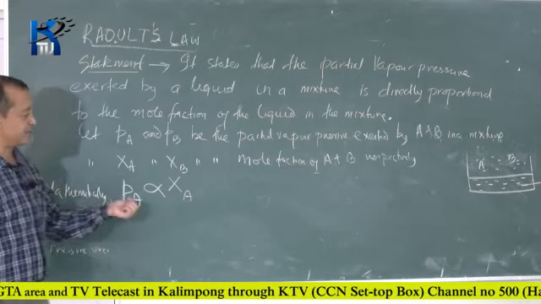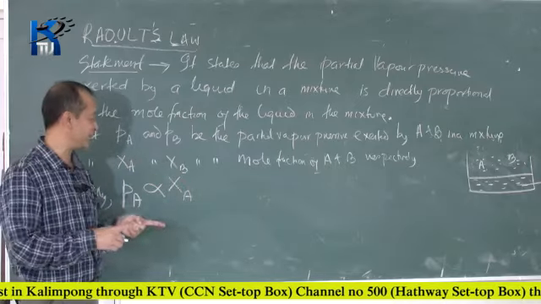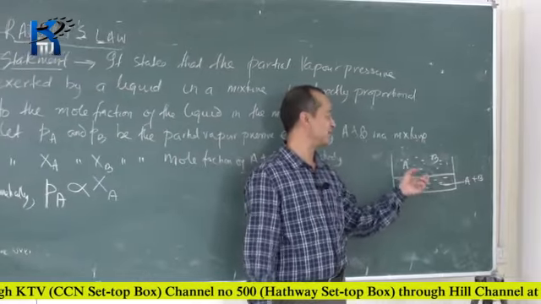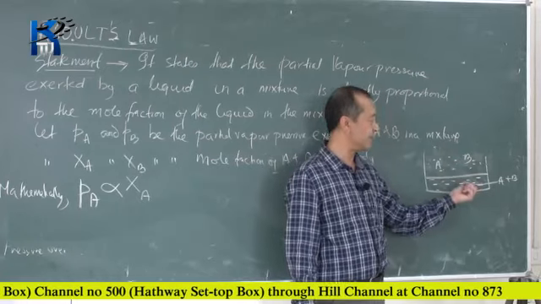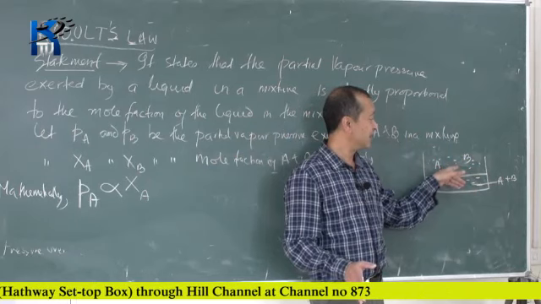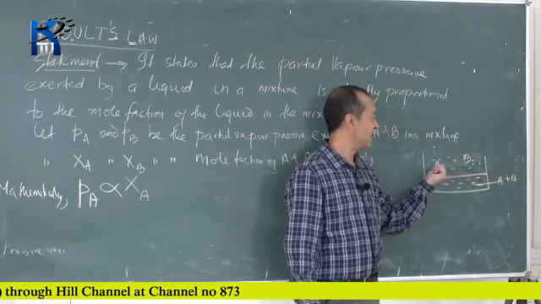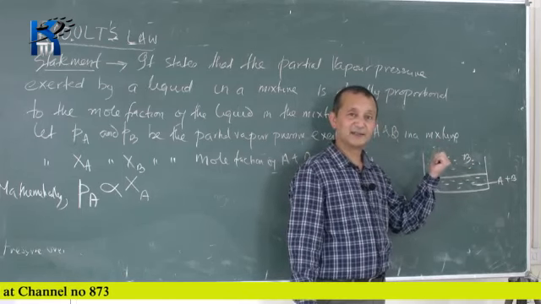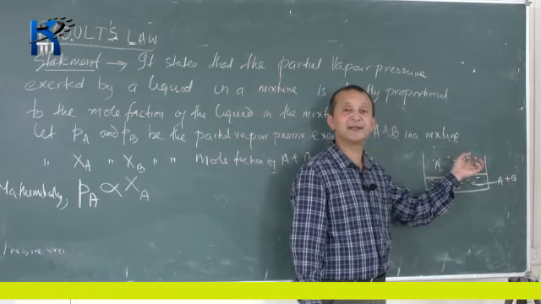Mathematically, PA is proportional to XA. This is the mathematical expression. One thing very important to remember is, what is PA? There are two parts in this system: the vapor part and the liquid part. The partial pressure is regarding the vapor part. The partial pressure of A and B both are present in the vapors.